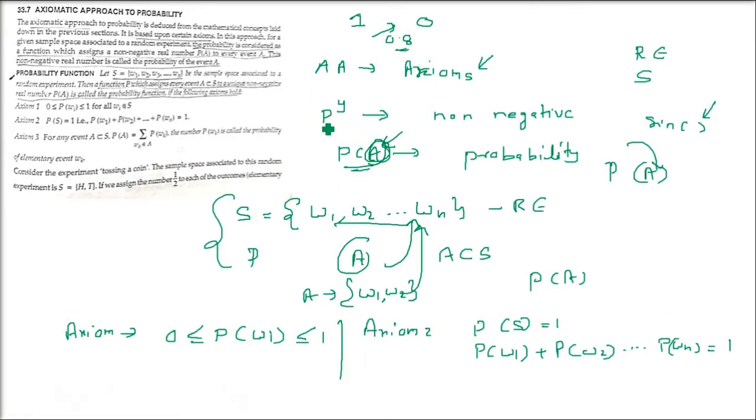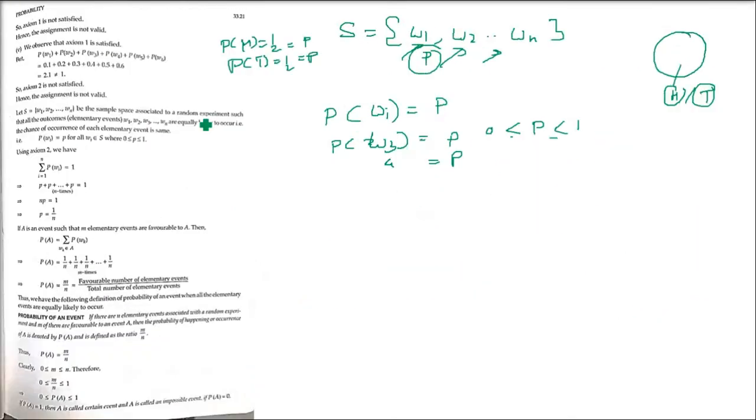But if you remember, what is axiom number 2? If we add all these probabilities, it has to come to 1. So let us add them: P of W1 plus P of W2 plus P of W3, and so on till P of Wn, and this has to come to 1, right? But we know that P of W1, P of W2, all these probabilities are P because they are equally likely. For example, we saw this in the head and tail.